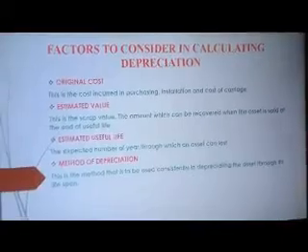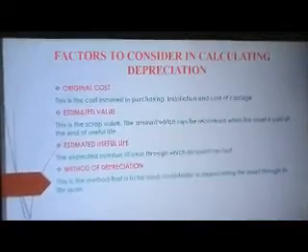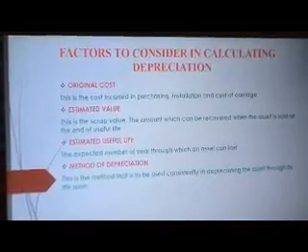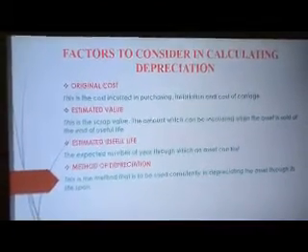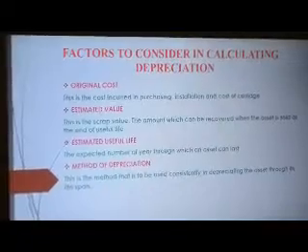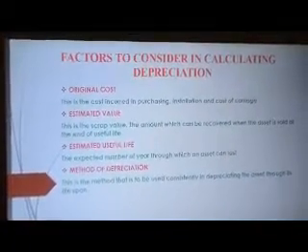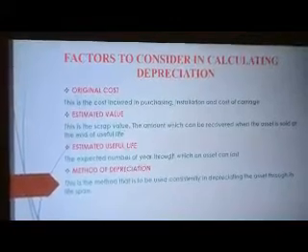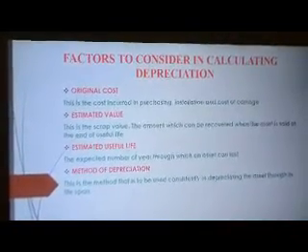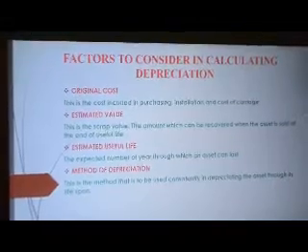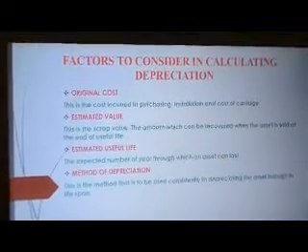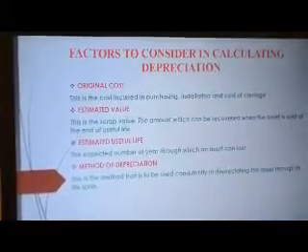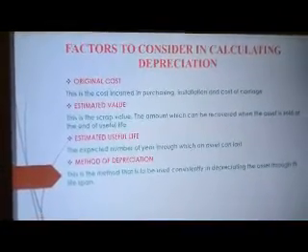The first factor is the original cost of the asset. Your original cost refers to the amount that is used to purchase the asset, as well as the other amount that was used in installation, carriage inward, etc. You don't just charge an original cost based on the amount of purchase alone. Please take note of this. The original cost is not just the amount used in buying the asset alone. It covers also the amount used for installation. It covers the amount used for carriage, so that the business can have a proper record.